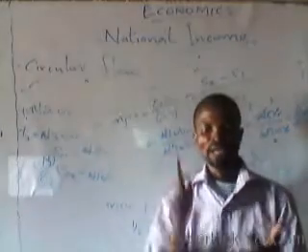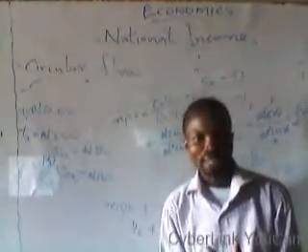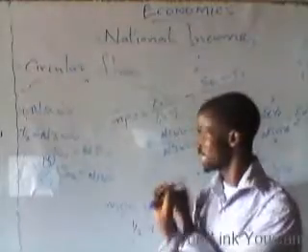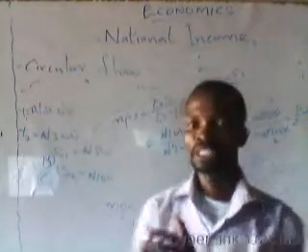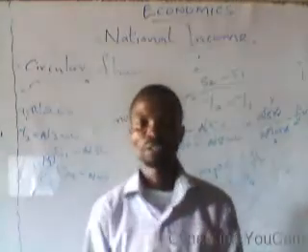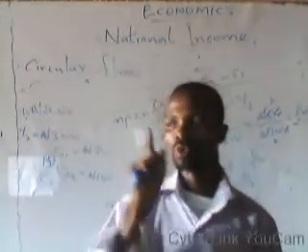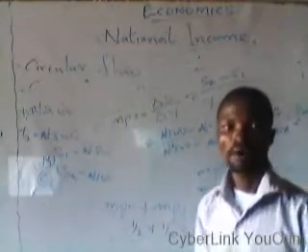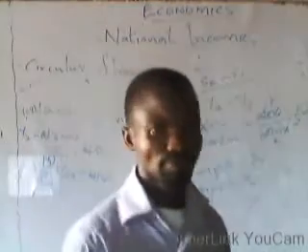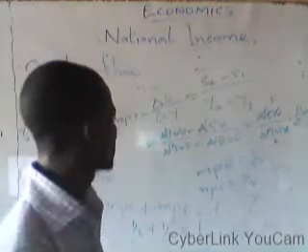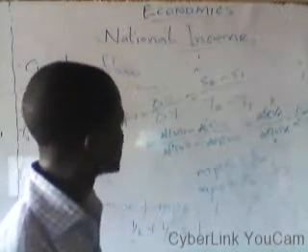You can never have MPC up to 1 or more than 1. If you have any answer like that, it means you are wrong. MPC is always less than 1, MPS is always less than 1, because the addition of the two is always equal to 1, as demonstrated on the marker board.